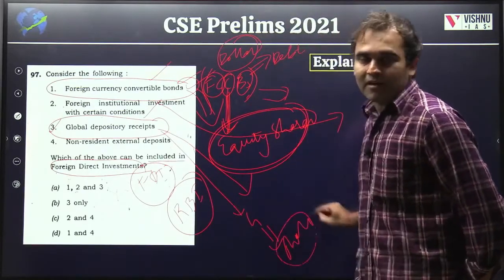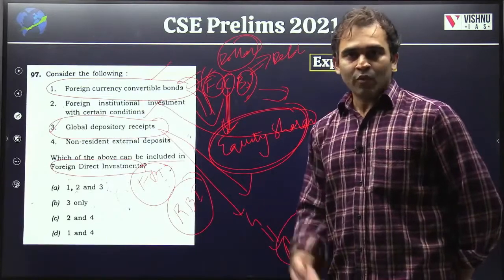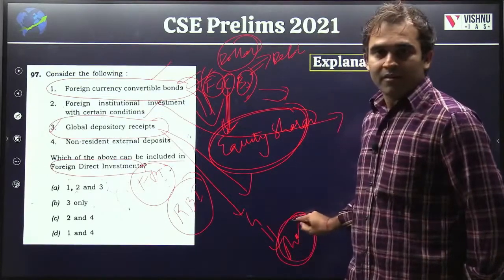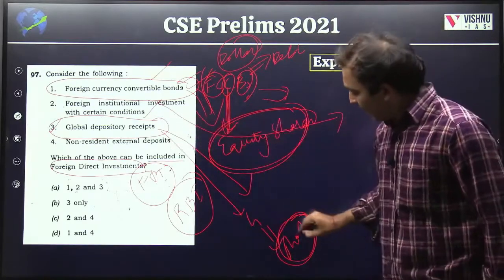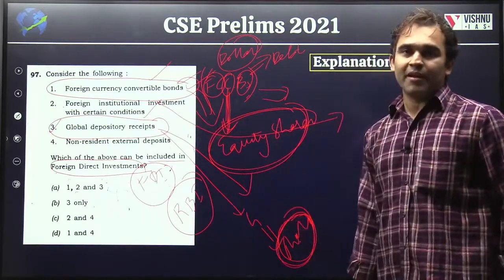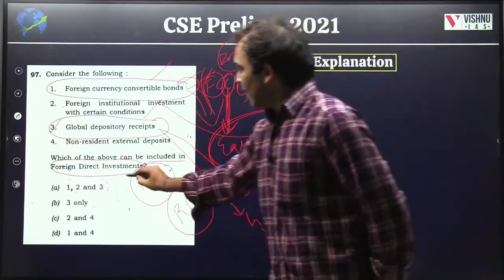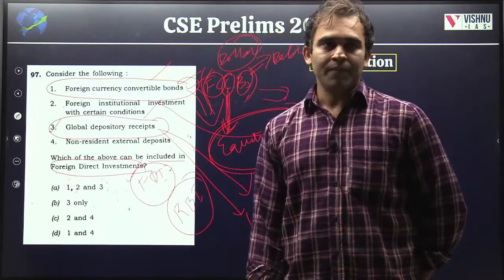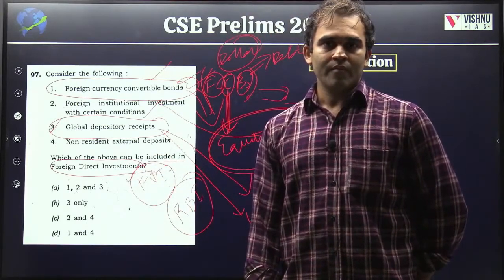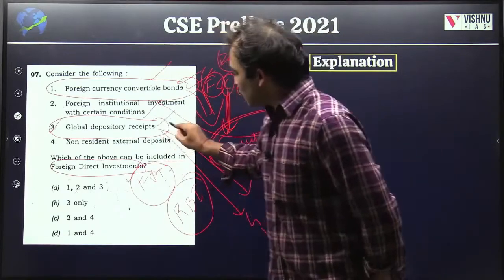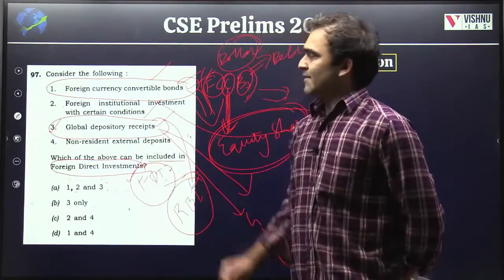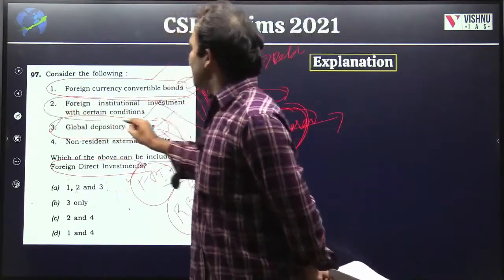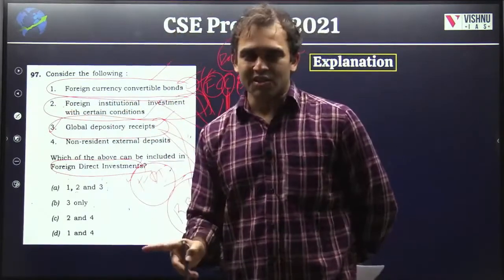Though it is a GDR, a derivative instrument, the underlying instrument is the share of the company. Hence, it can be a foreign direct investment. RBI allows even GDRs to be treated as FDIs.